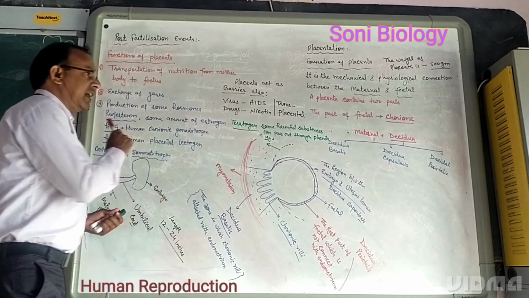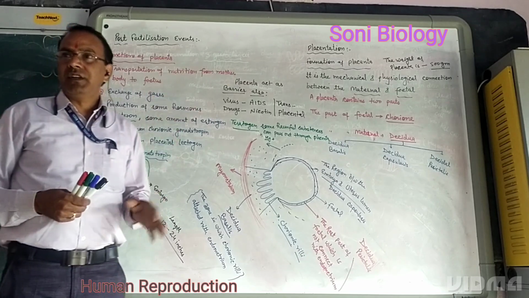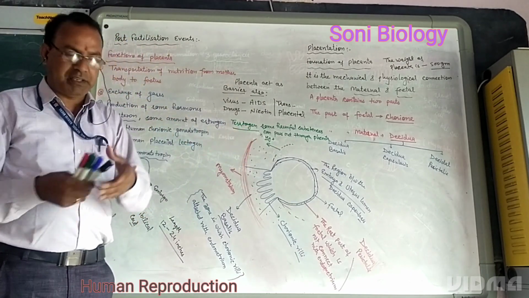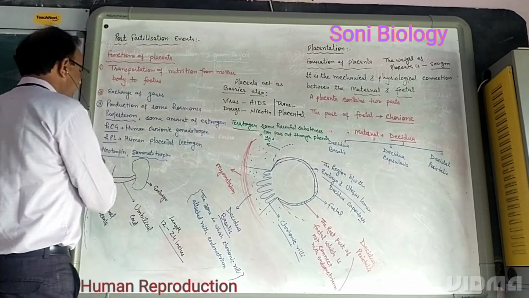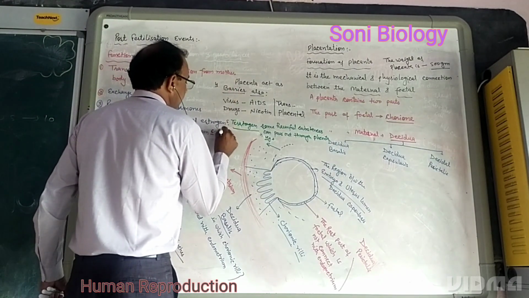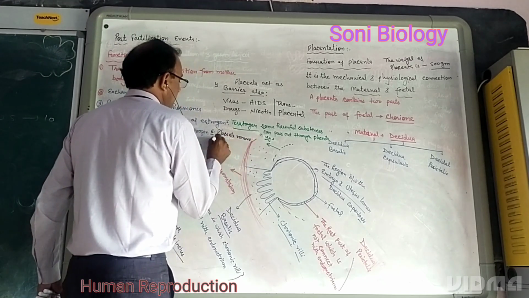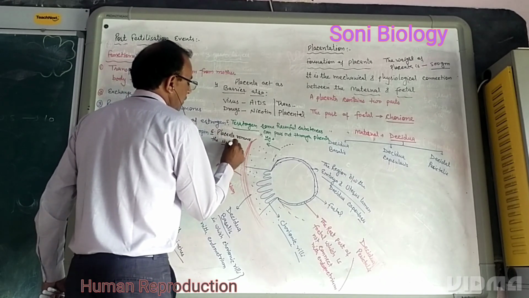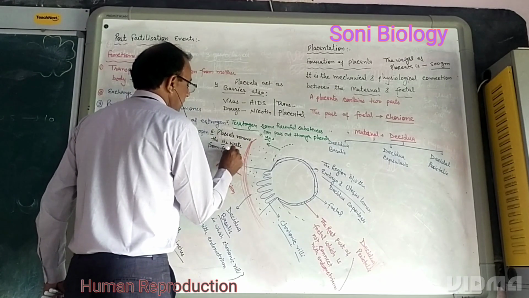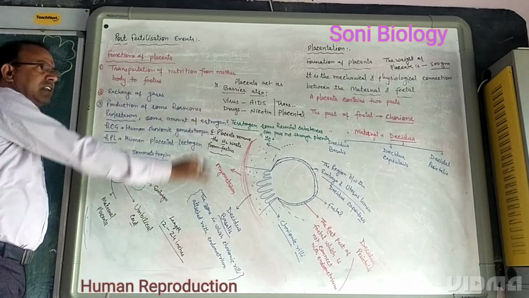One more function of the placenta is, as the fetus takes nutritive substances and exchanges gases, the waste substance, the nitrogen-based waste, is also released from the fetus through the placenta. So the placenta removes the nitrogen-based waste from the fetus, and this is also an act of the placenta. So we can say that these are the functions of the placenta.